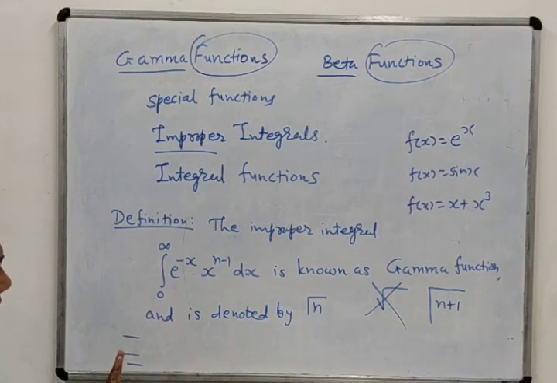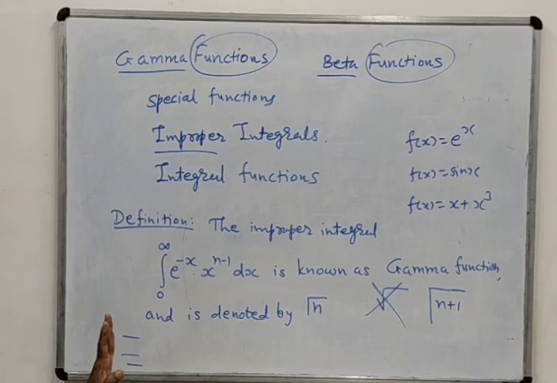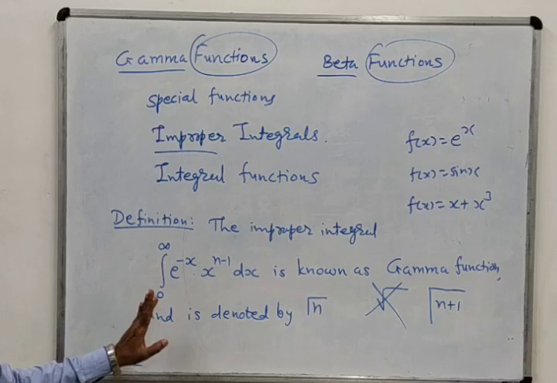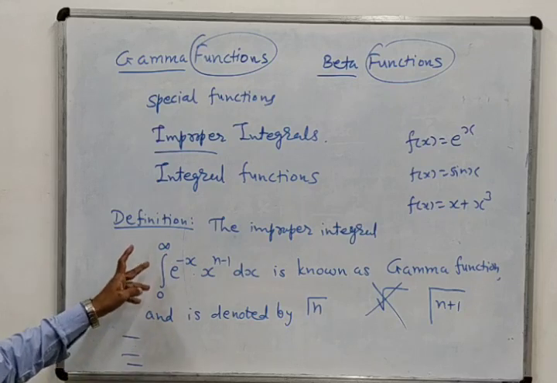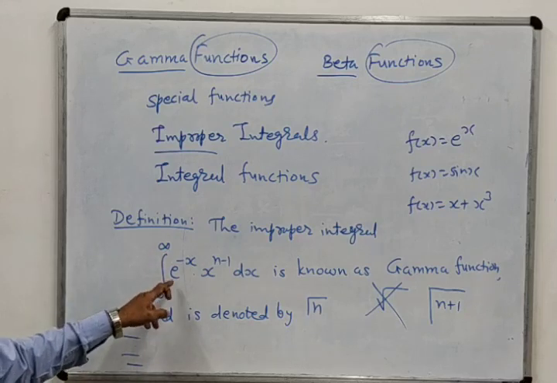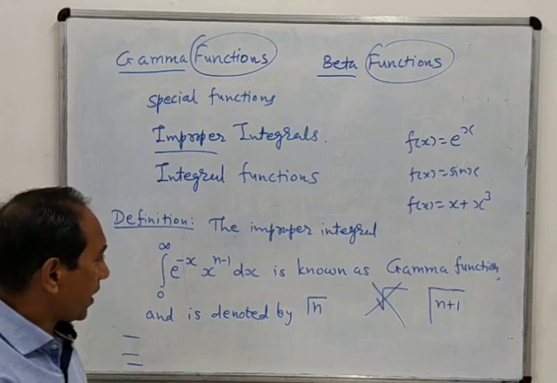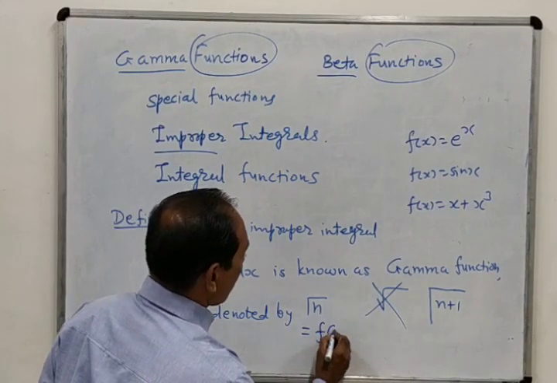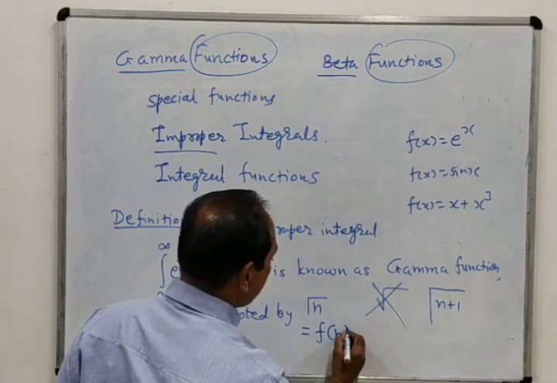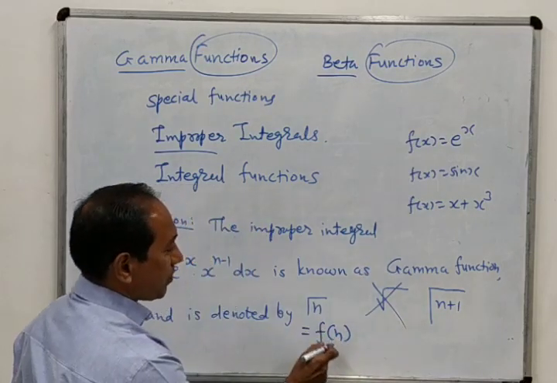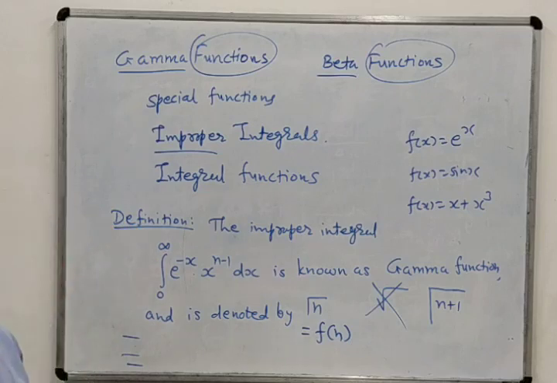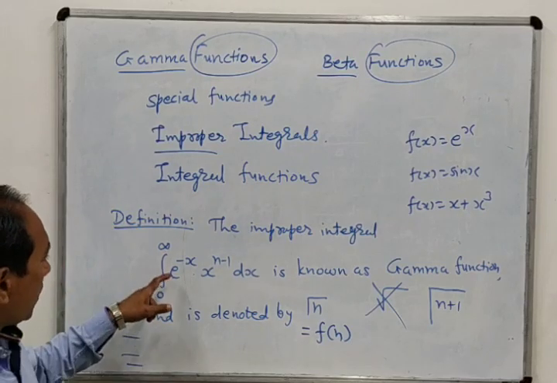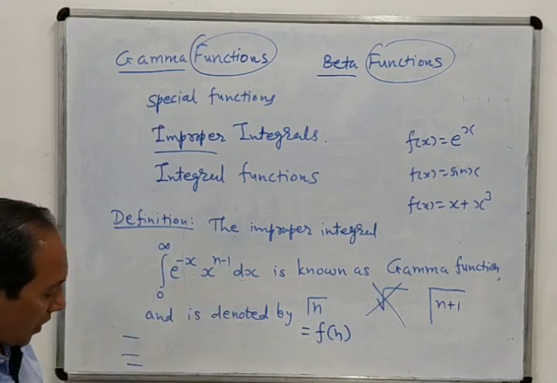Once again I am repeating, gamma function is an improper integral which can be written in terms of integration 0 to infinity e raised to minus x, x raised to n minus 1. If we write this in the form of f of x, then it is written as f of n, because it is a function of n, since the integration is with respect to x.